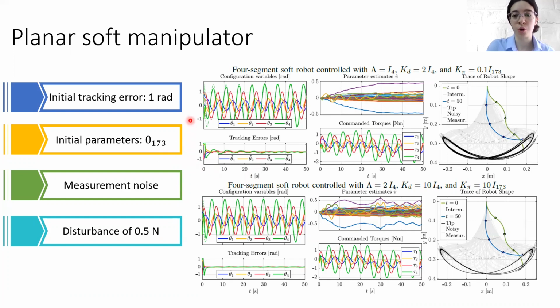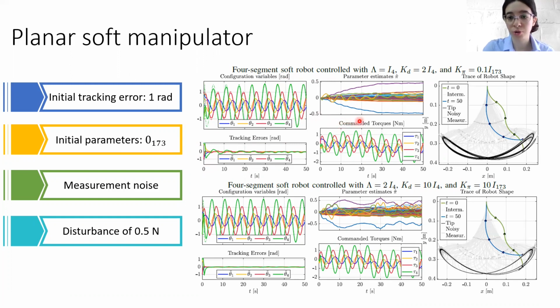So here in the top row, you can see the result when the soft robot is controlled with gains that have mild values. And as you can observe, the tracking error has some larger value in the beginning, but over time it diminishes. And all the configuration variables successfully track the desired values.